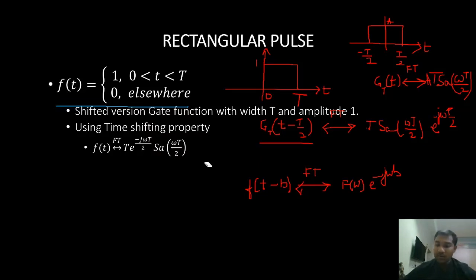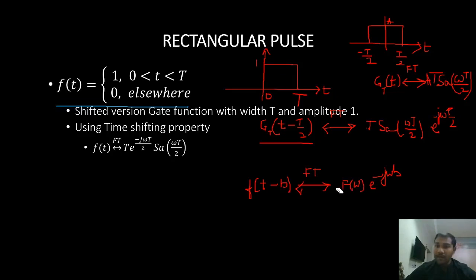So this is how we can apply the Fourier transform properties, right? We know the original standard signal, and for that we know the Fourier transform. The signal given to us now looks like a shifted version of the standard signal. So for time shifting, we took the property of the Fourier transform: f of t minus b has the Fourier transform F of omega into e power minus j omega b.